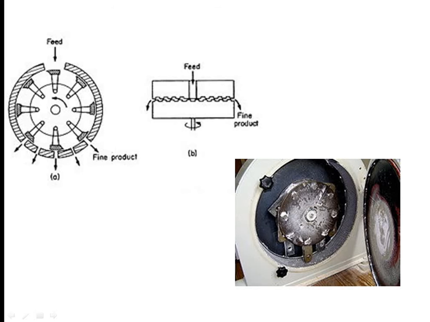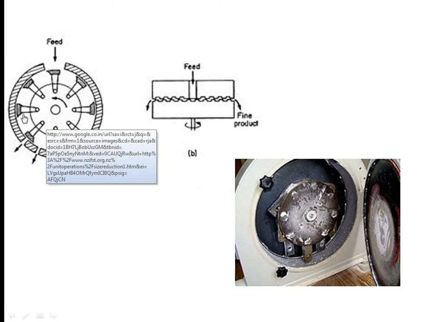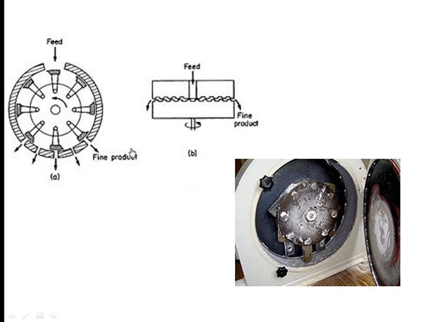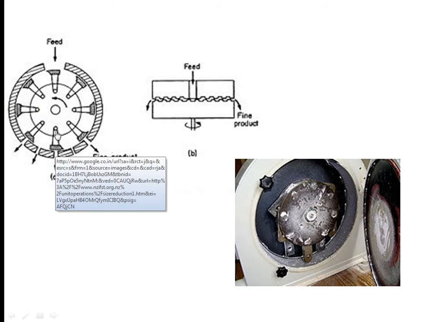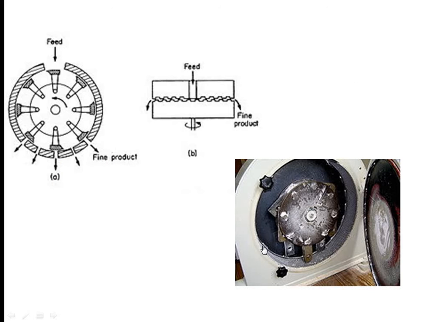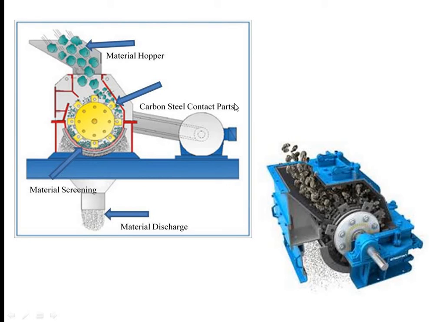So this is how a hammer mill will appear. These are all the hammers fixed onto the drum, and these can either move independently or be fixed over the center part. Based on the requirement, there are different types of hammer mills. This will become more clear.